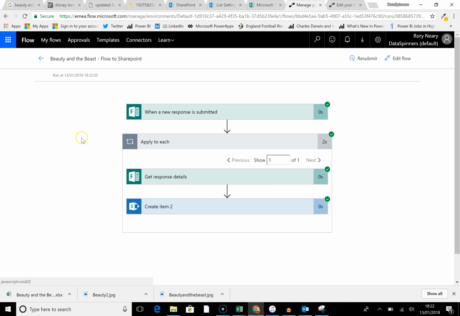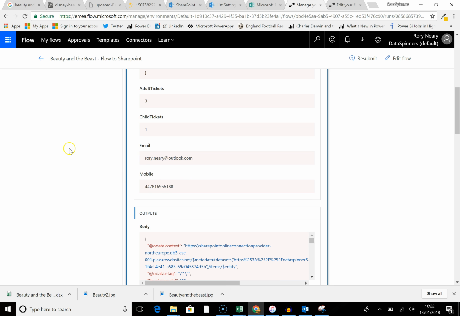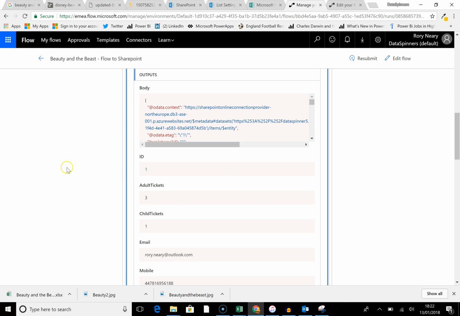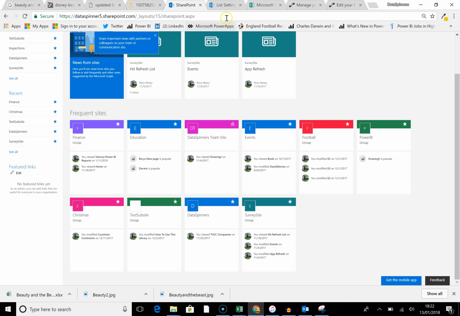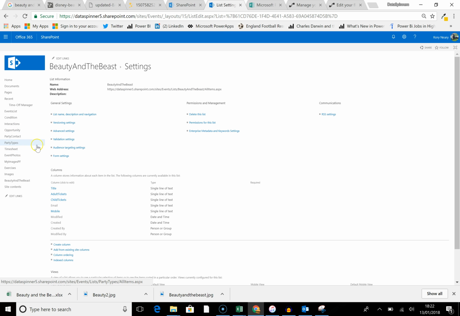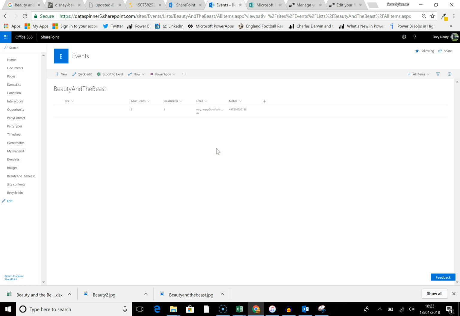This is me now looking at what actually happened on that. So we can see that it ended up creating a new line item. And then we can verify that by looking at SharePoint. Go on to SharePoint, and we're going to go to Beauty and the Beast, and we can see that we've got our items in there. Fabulous.